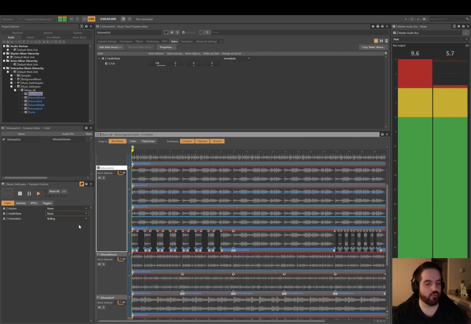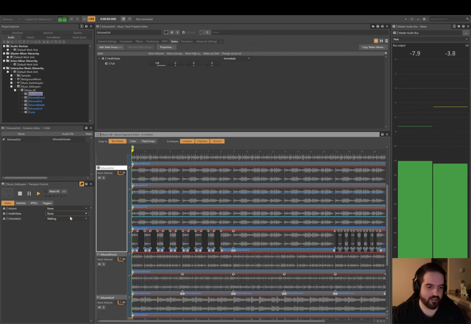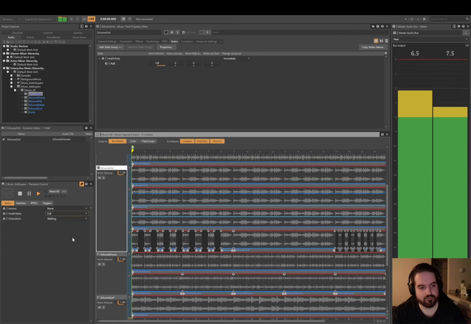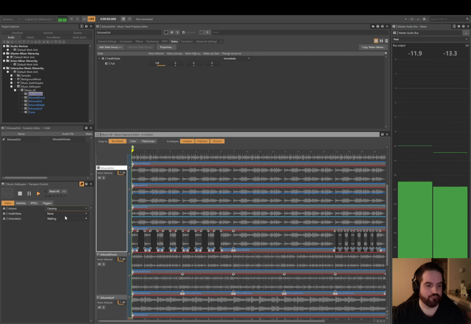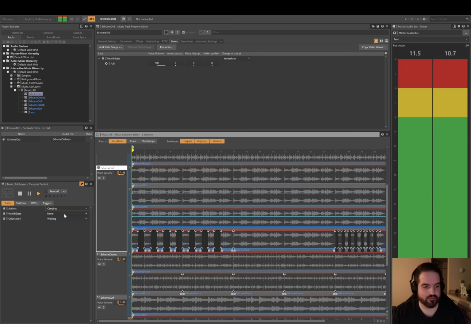So if that goes away but we're still rolling, or if we're walking and we have full health, or if we're walking and carrying something, or walking and pushing something, or rolling and pushing something. I'm not sure if that is possible. And also have full health.